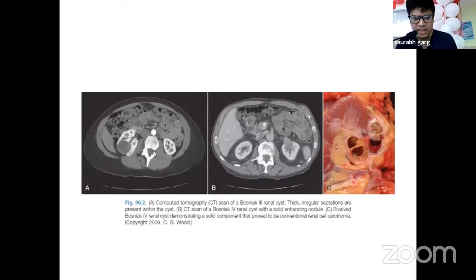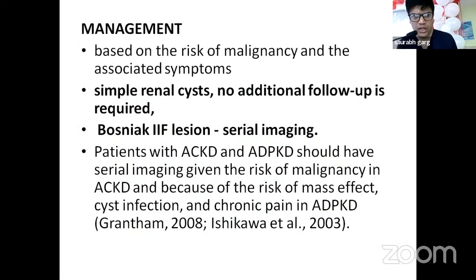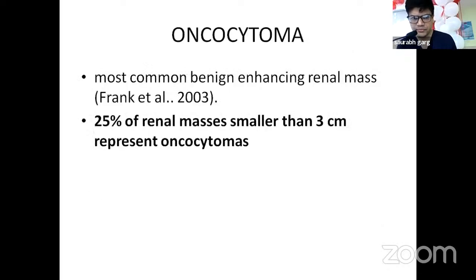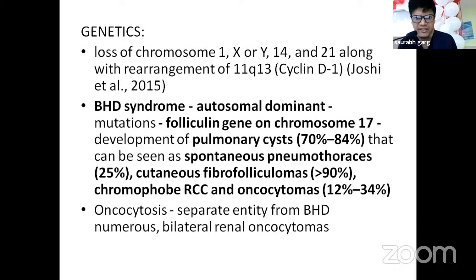These are some renal images in which we can see a right side kidney Bosniak cyst present in the mid pole, and then we have a gross specimen of the same tissue. Now, management: I have already told the management for 2F, we have to do repeated follow-up, and for Bosniak type 4, we have to do an excision. Now, if we go into genetics, there are chromosomes involved. There is a rearrangement of 11q13 cyclin D1, and there is a syndrome, BHD, associated with it. It is autosomal dominant. The folliculin gene on chromosome 17 is responsible for pulmonary cysts and cutaneous fibrofolliculomas, etc.